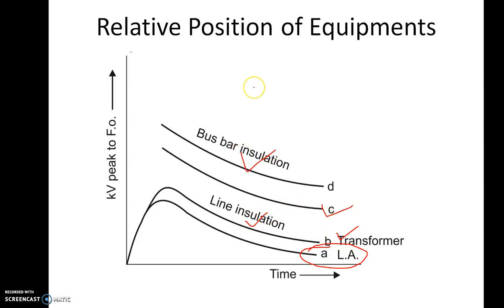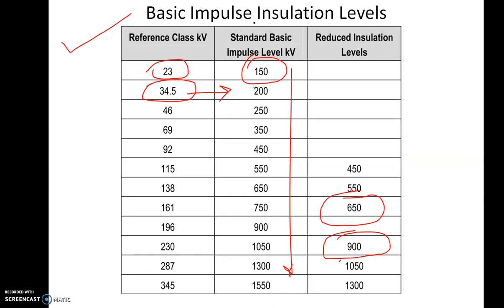So this is how we decide the basic impulse insulation level. This particular chart is a standard chart which is defined by the power engineers. This is based on standards. The International Electrotechnical Commission, IEC, has codes. Based on the IEC codes, we select the standard basic impulse level in kilovolts. And again, this is an art as well as a science, how you decide the basic impulse insulation level.